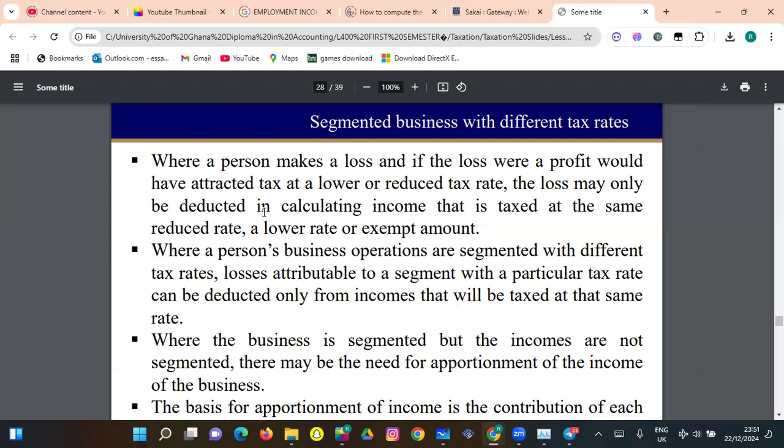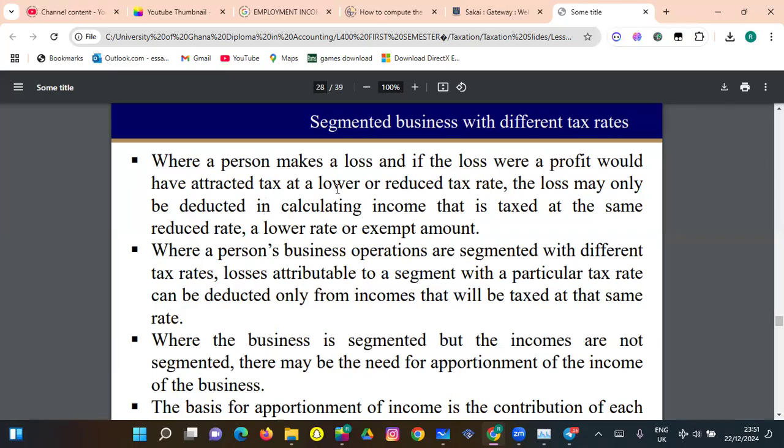So when you make a loss in one sector, you wouldn't be able to cancel it out through the other one. If you made a loss in a segment that is facing a 5% tax, and then you made a loss in a segment that is facing 10% tax, you will not be able to cancel them out, right? So that's what it means.